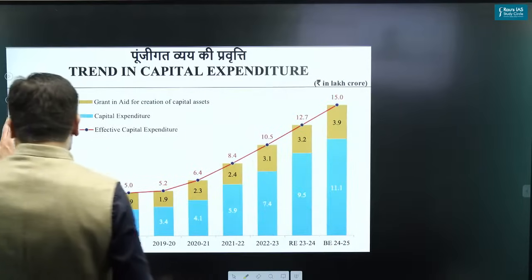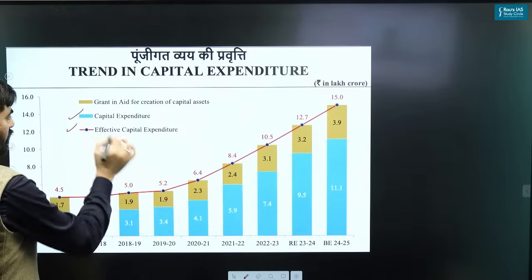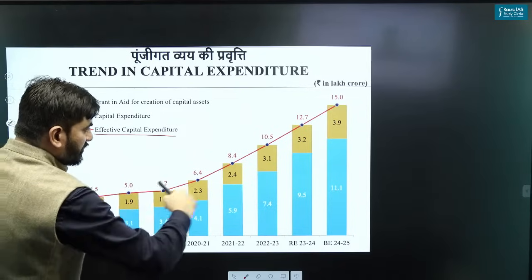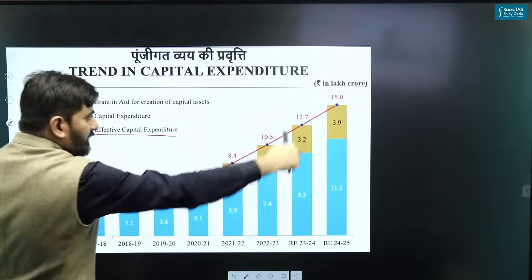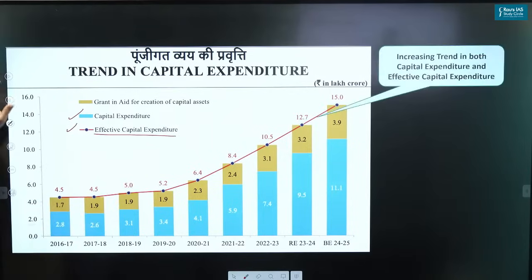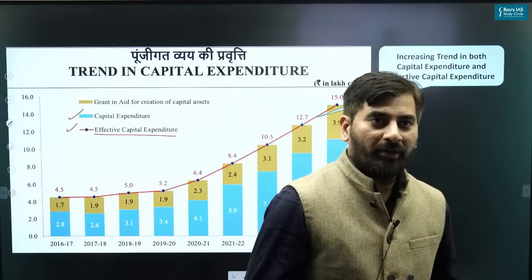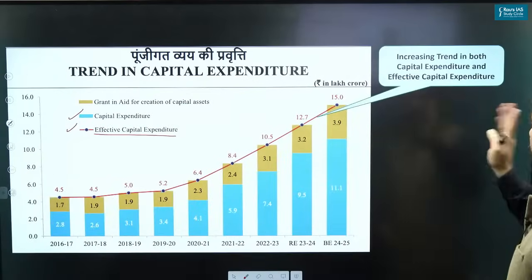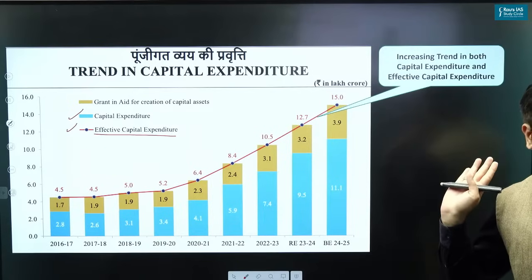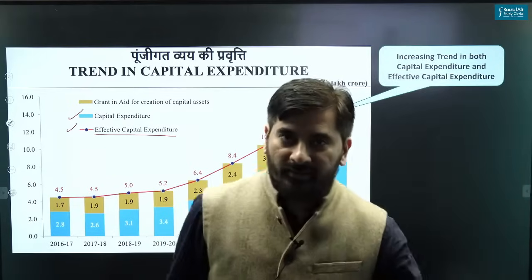In fact, not just capital expenditure, the effective capital expenditure has also seen a steady increase, which becomes quite important. So just one thing, there is an increasing trend in both capital expenditure as well as effective capital expenditure. That is what you should know. I hope this part is clear.